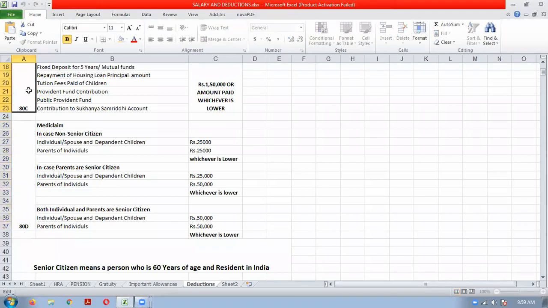So 80C is an investment based deduction, 80D is for the medical insurance premium.